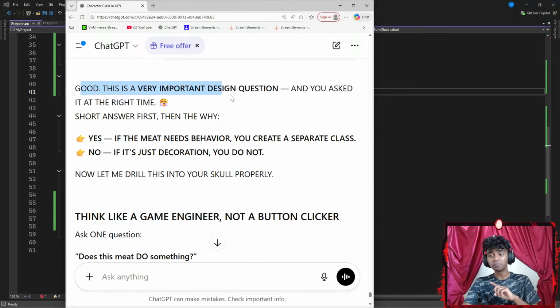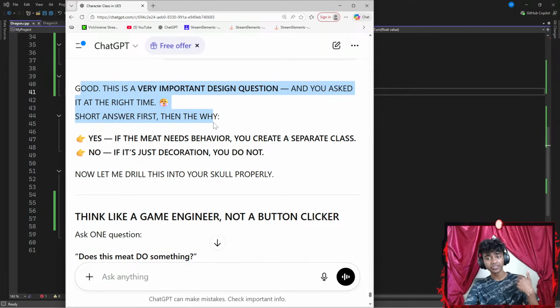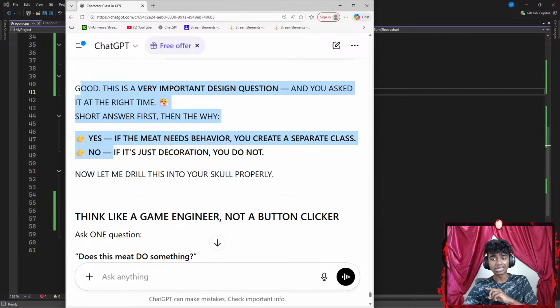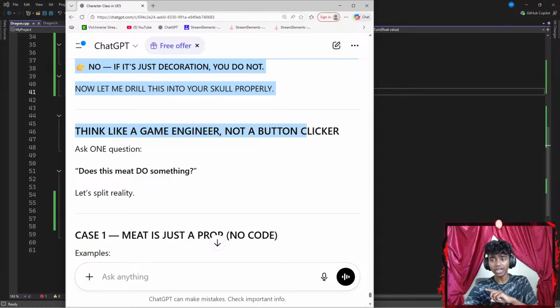Okay, good. This is a very important design question. You asked at the right time. Short answer first, then the why. If the meat needs behavior, you need to create a separate class. If it's just decoration, it doesn't need a separate class. Think like a game engineer, not a button clicker. Ask one question: does this meat do something?